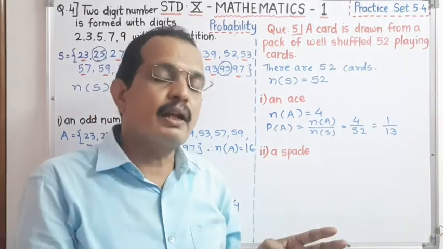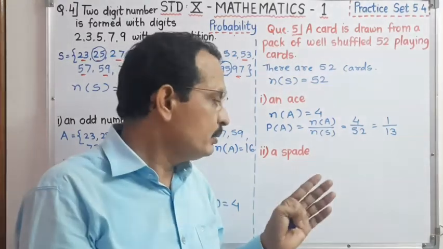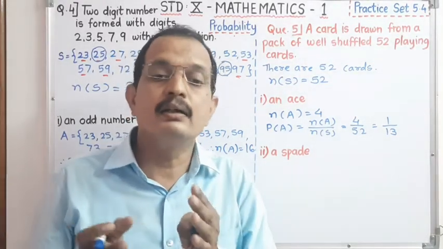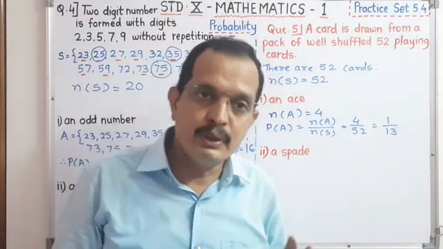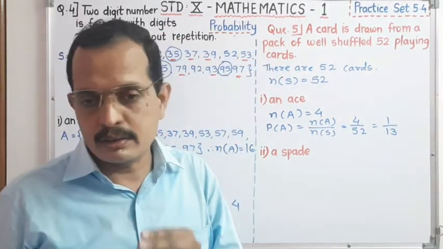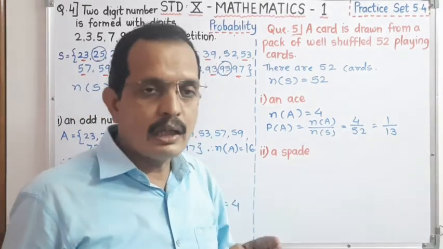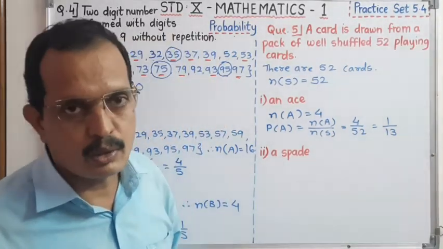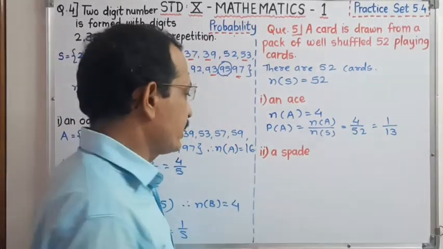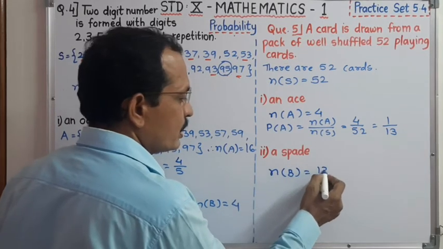These 26 red cards are again divided according to their shapes: diamond and heart. Diamond 13 and heart 13. Similarly, about the black color, 13 are of club shape and 13 are of spade. Therefore there are total 13 spade cards. Therefore number of event B is equal to 13.